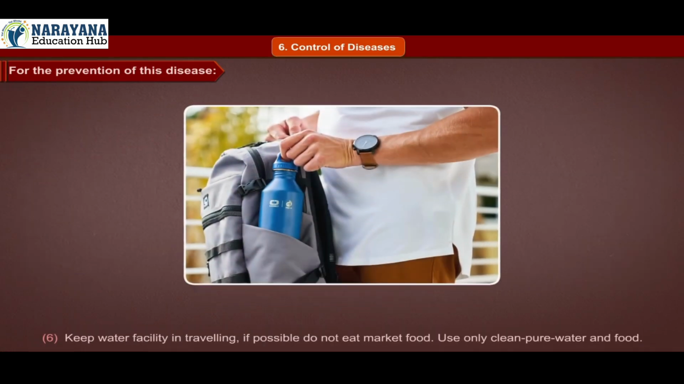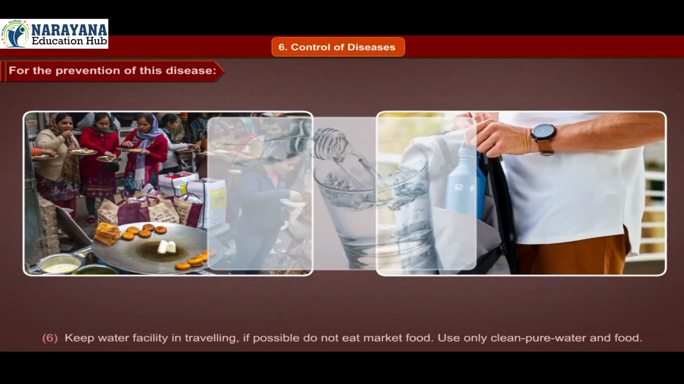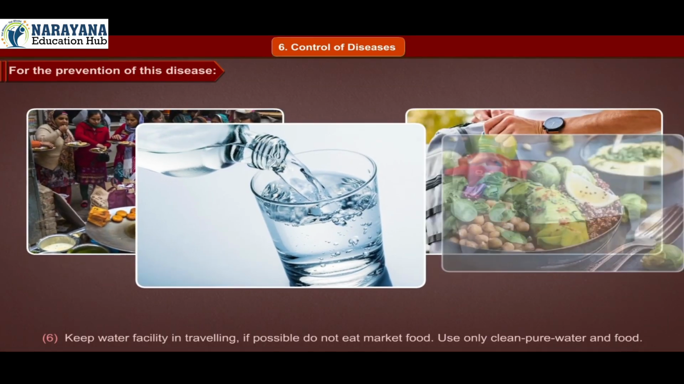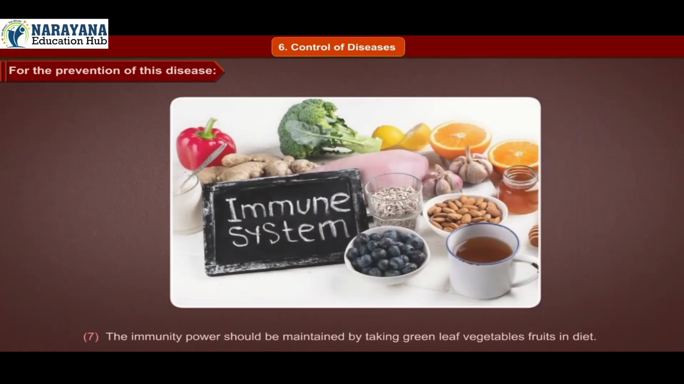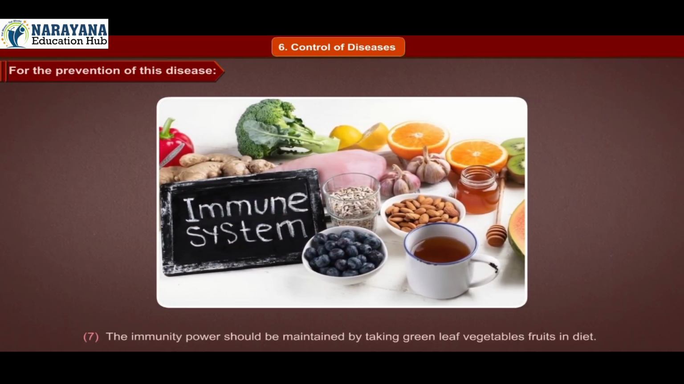6. Keep water facility in traveling. If possible, do not eat market food. Use only clean pure water and food. 7. The immunity power should be maintained by taking green leaf vegetables and fruits in diet.